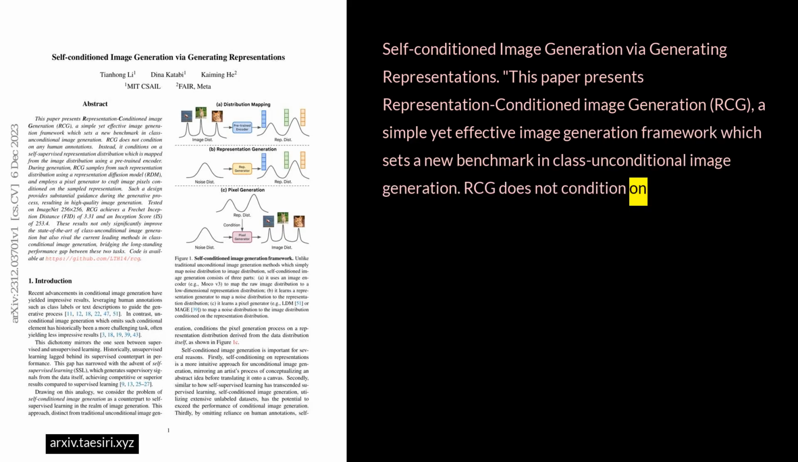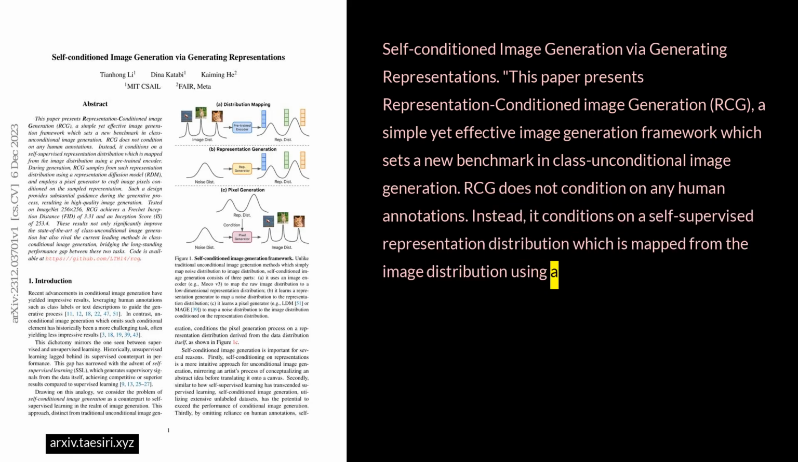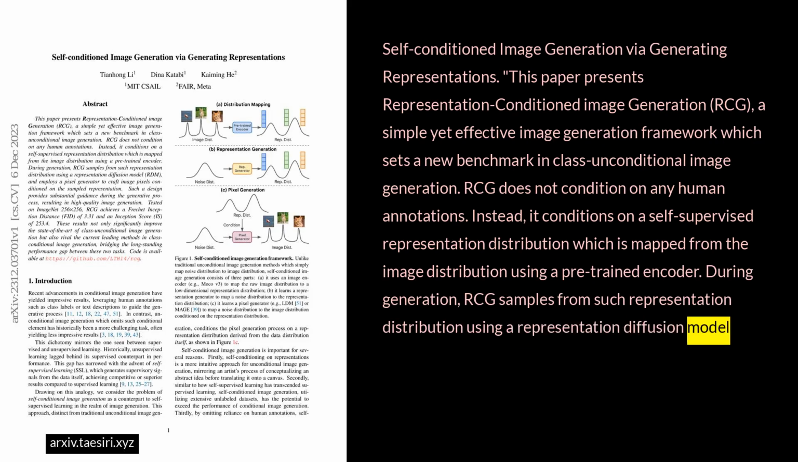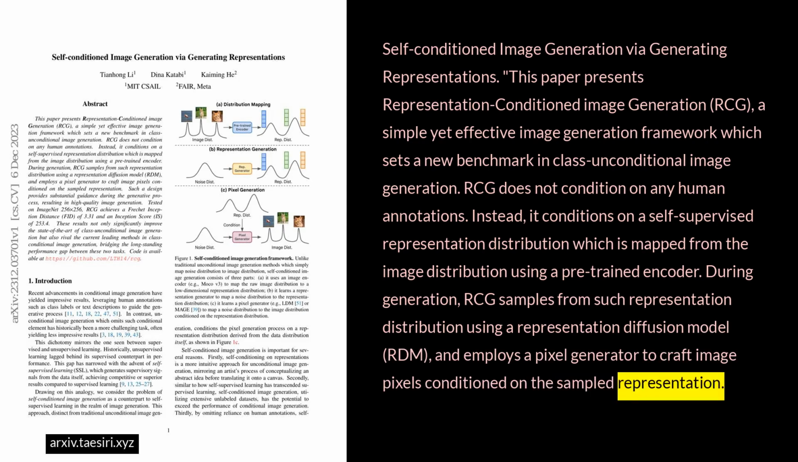RCG does not condition on any human annotations. Instead, it conditions on a self-supervised representation distribution, which is mapped from the image distribution using a pre-trained encoder. During generation, RCG samples from such representation distribution using a representation diffusion model, RDM, and employs a pixel generator to craft image pixels conditioned on the sampled representation.